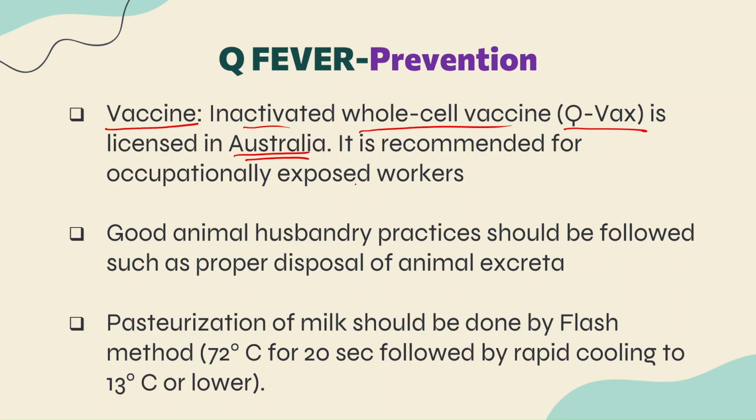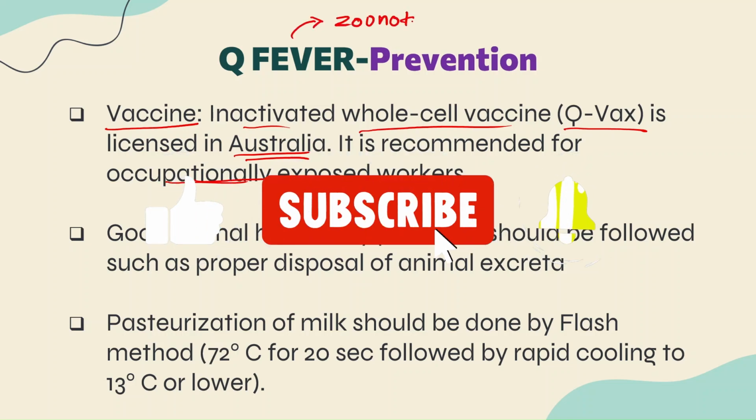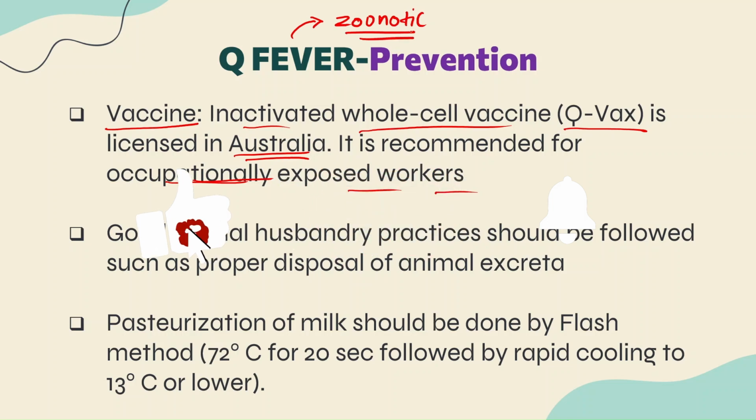Only those people who are occupationally exposed workers. Why occupationally? Because it's a zoonotic infection. Q fever is a zoonotic infection, meaning animals are getting involved. So people whose profession or occupation is associated with animals can be vaccinated against Q fever, guys.